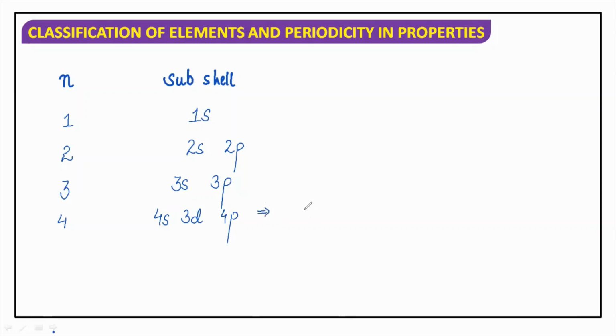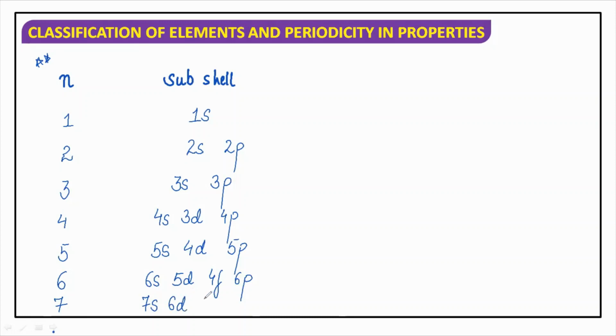If we write this in a series, we write it as 3d, 4s and 4p in order. But we will not go into this confusion now. Let us move in this manner only, because when you are writing electronic configuration you will be using this table. So when you are going to the fifth period, you are using 5s, 4d and 5p. But when you are going to the sixth, you will be using 6s, 5d, 4f and 6p. You will be using 4 different subshells. And same for the seventh, we will be using 7s, then 6d, 5f and again 7p. So these are the subshells we use.